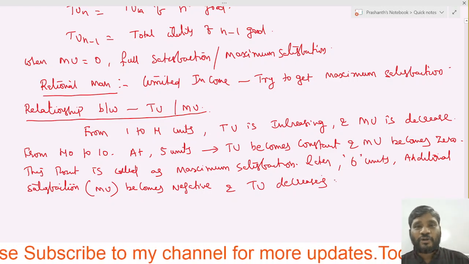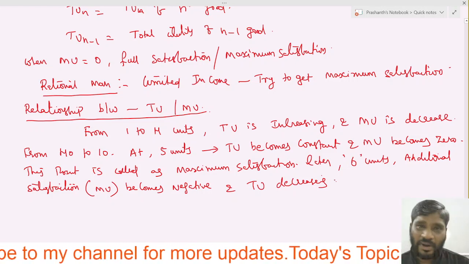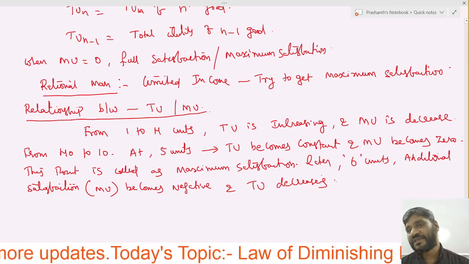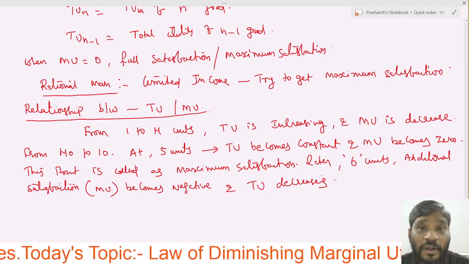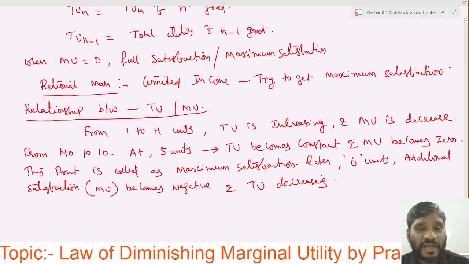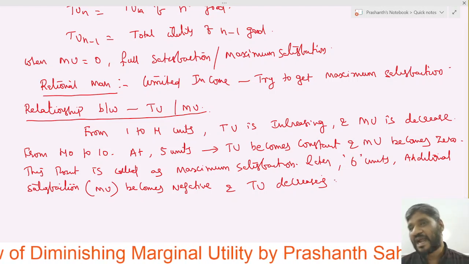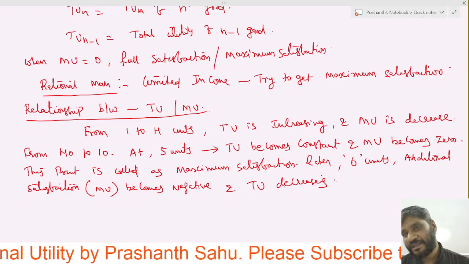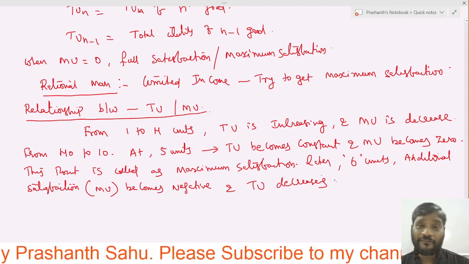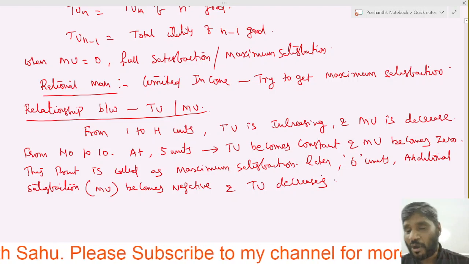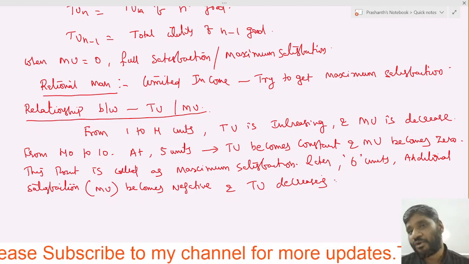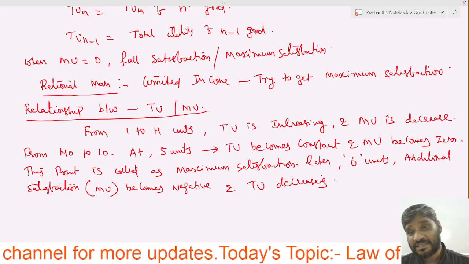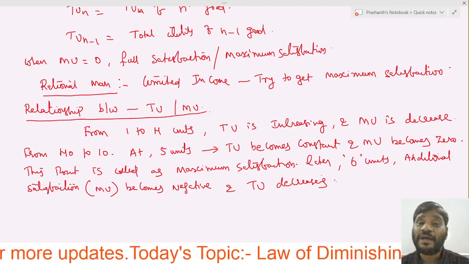Okay? So total utility tells about total satisfaction, marginal utility tells about additional satisfaction, right? From 1 to 4 units, total utility increases, marginal utility decreases. At 5 units, total utility becomes constant and marginal utility becomes zero. But at 6 units, what happened? Total utility decreases as well as marginal utility becomes negative.